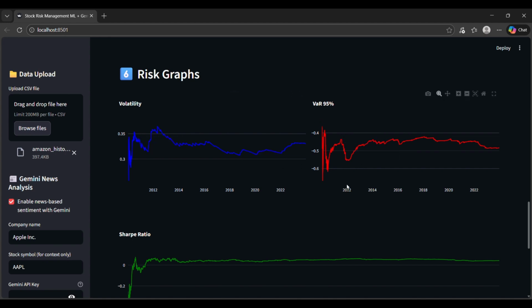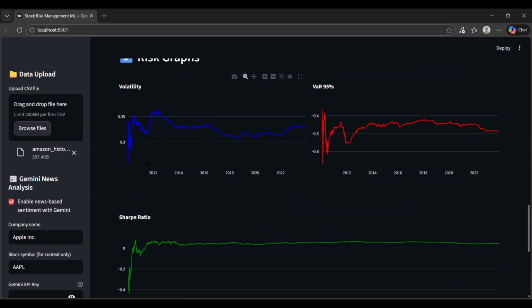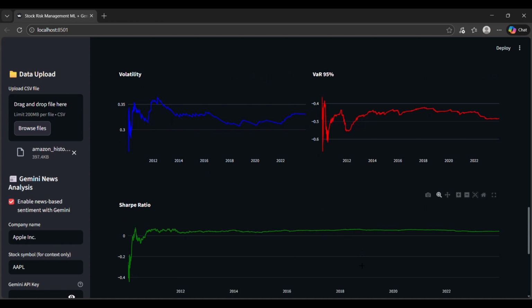Then similarly for this VaR, meaning value at risk, you can easily see that there are negative values, meaning maximum loss. Large negative spikes show maximum loss, or we can say the market stress, and it somewhat decreased over time. So also in the earlier part it was quite high. And also in the Sharpe ratio graph, you can see here that the earlier timeline has negative values, meaning poor risk-adjusted returns. Over time they got almost close to zero, so it somewhat became more balanced. So I can say in the earlier timeline of these graphs, there was a much higher risk rate or market stress. After that it got somewhat stabilized.